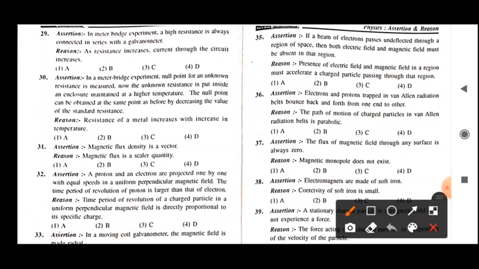But as this reason is not explaining our assertion, both are independently correct. So option B will be correct for this question. It means both assertion and reason are true, and the reason is not the correct explanation of the assertion. Now the next one, question number 32.